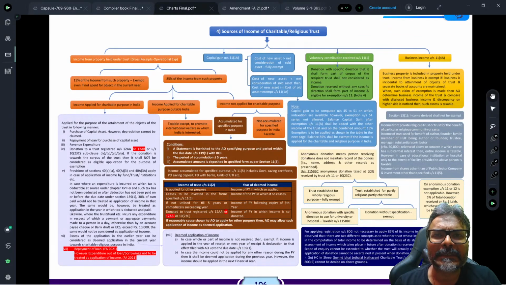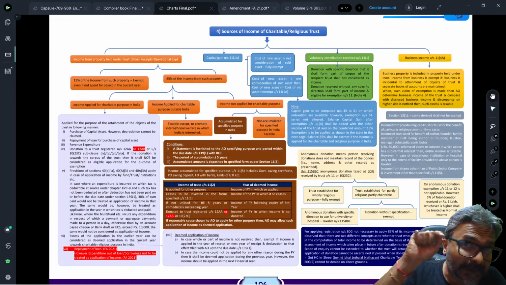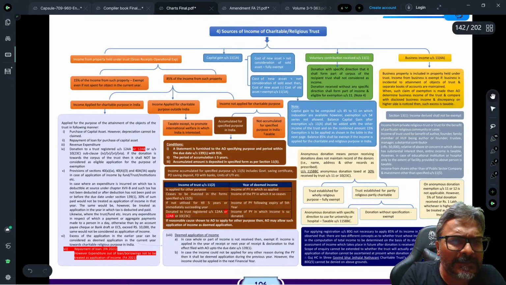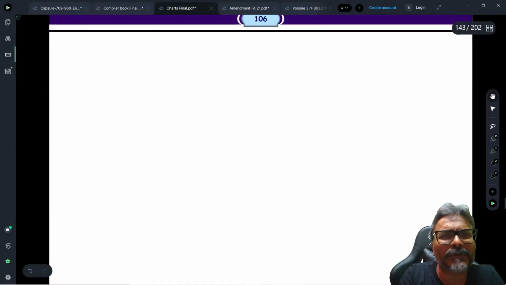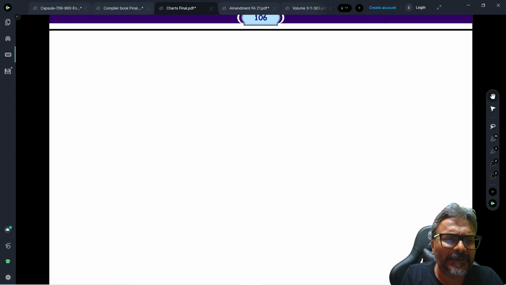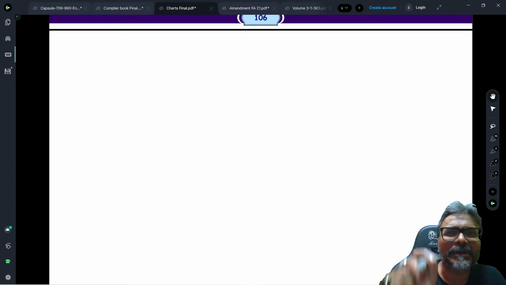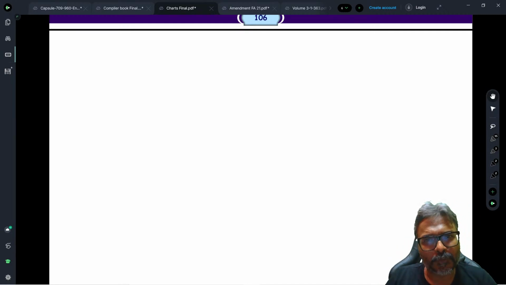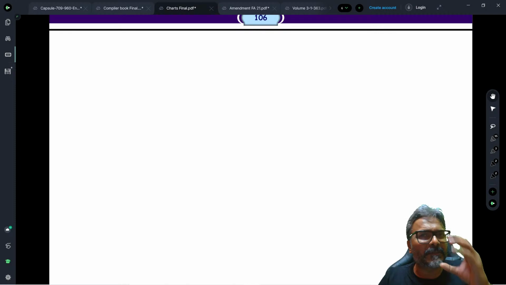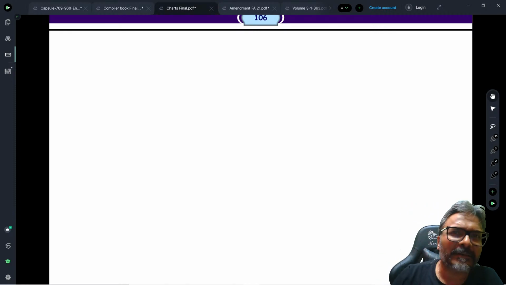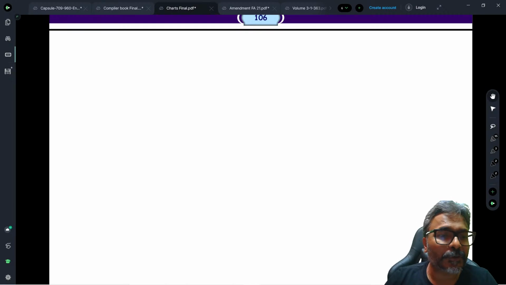So students, the most important topic here is the second one, the computational part. And this is where there is a lot of controversy in the solutions of the ICAI. You may know, students, that there is some controversy in the ICAI solutions also. So let me target that computational part first. Let us consider that first because these are the greyest areas, and students somehow find they have a bit of discomfort on the computational part of trust taxation.